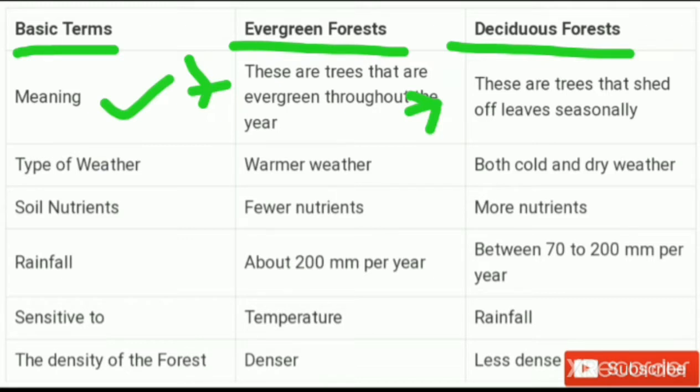After that, the type of weather. Warmer weather is best for the evergreen forest, and for the deciduous forest both cold and dry weather is required. Here about the soil nutrients: fewer nutrients are present in the soils of the evergreen forest, but the deciduous forest requires more nutrients and they are present in its soil.